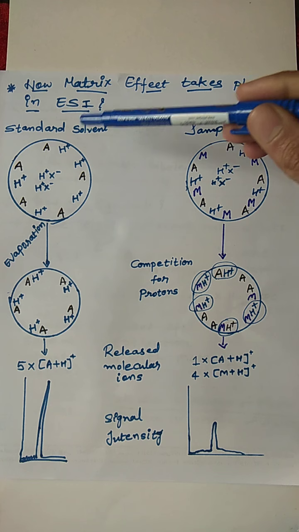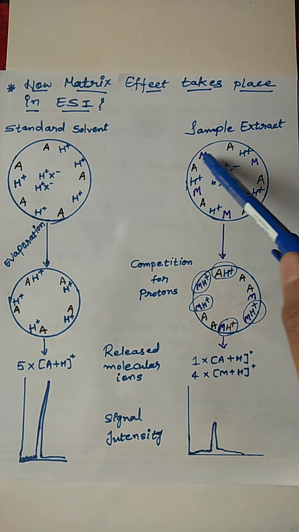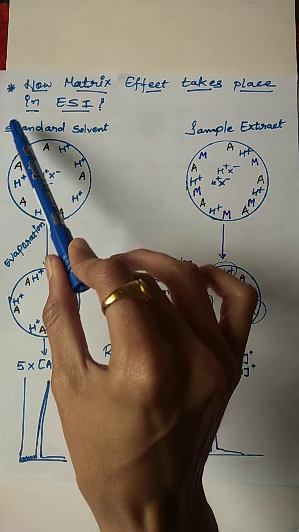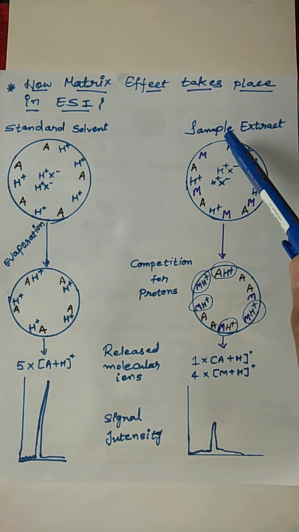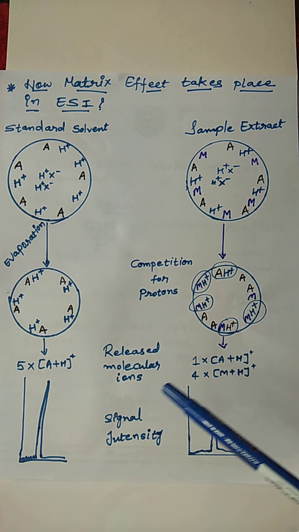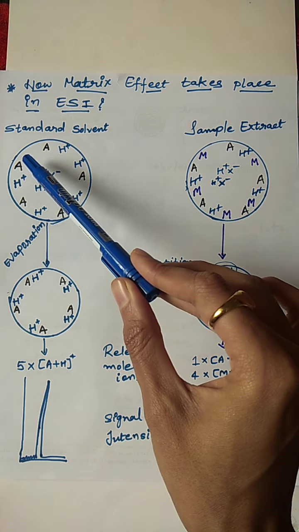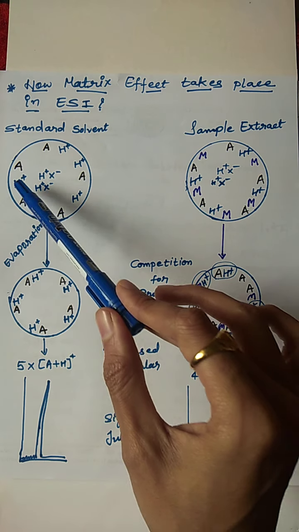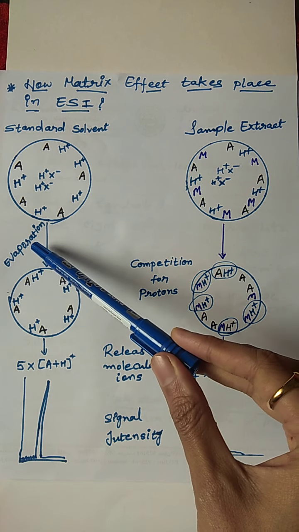Now there are two cases. One is standard solvent and another is sample extract. The sample extract is with matrix, that means our plasma, and the standard solvent is without matrix. So you can identify between the two what exactly the matrix effect is. Now for example, this is the solvent and A means analyte here. These are the analytes and these are some hydrogen bonds. Now in the mass spectrometer there will be evaporation,